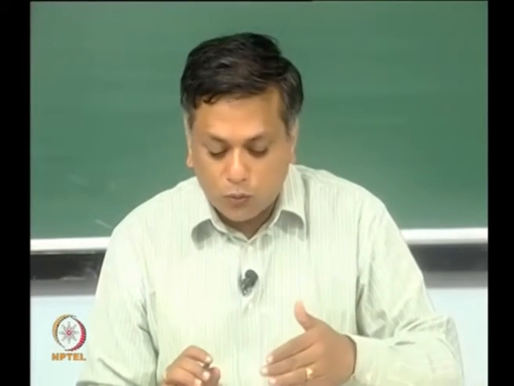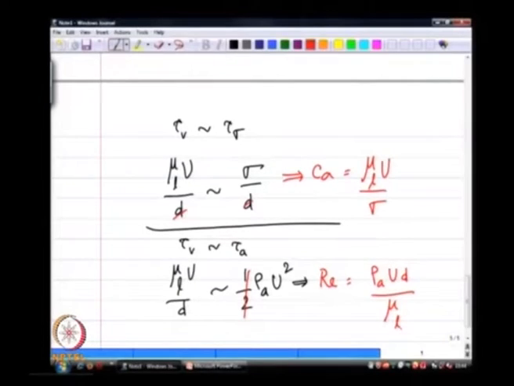until you write this comparison, until you use physical arguments. So, a Reynolds number with a mu A in the denominator is not really expressing the competition between the viscous stresses inside the drop and the aerodynamic stresses that are causing that deformation. You would never be able to establish the competition between these two physical forces.